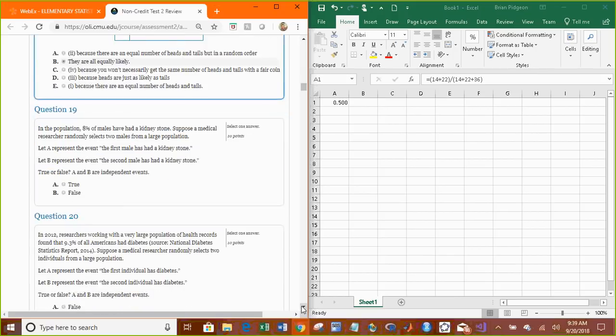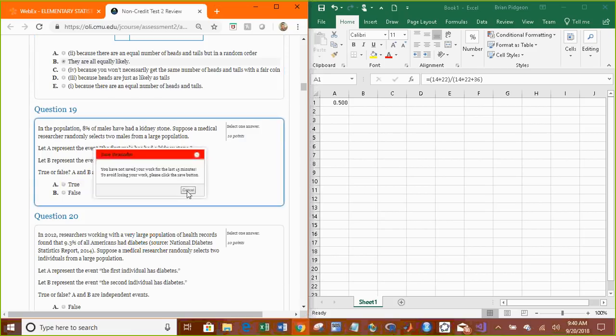In the population, 8% of males have had a kidney stone. Suppose a medical researcher selects 2 males from a large population. Let A be the event that the first male has had a kidney stone, and B represent the event that the second male has had a kidney stone. True or false, they're independent. Independent events mean that, let's save it really quick. When you get that message saved.